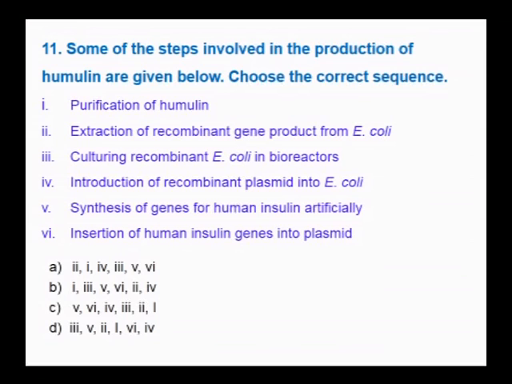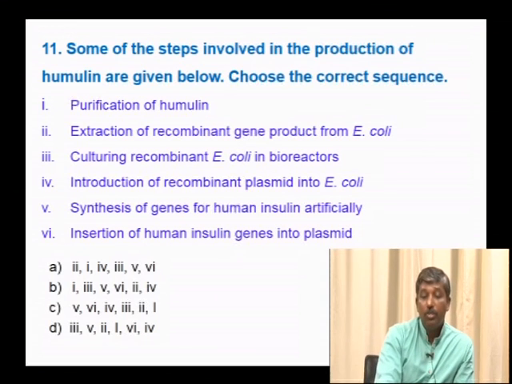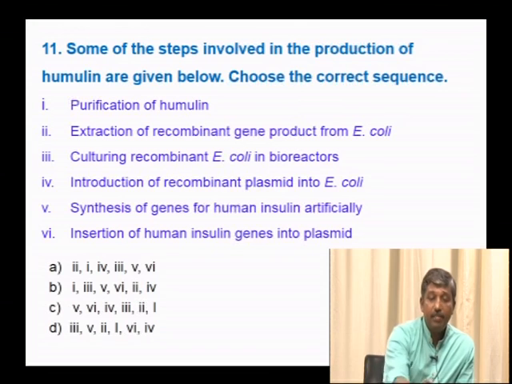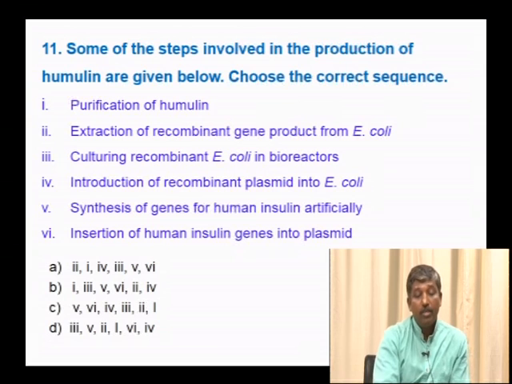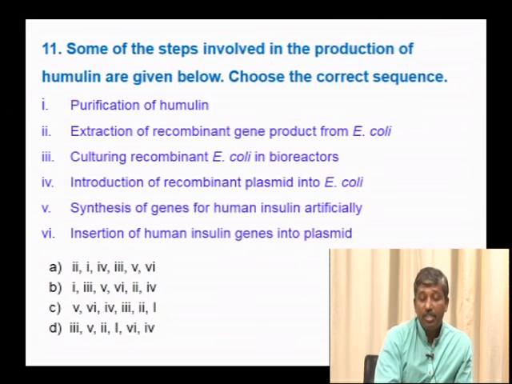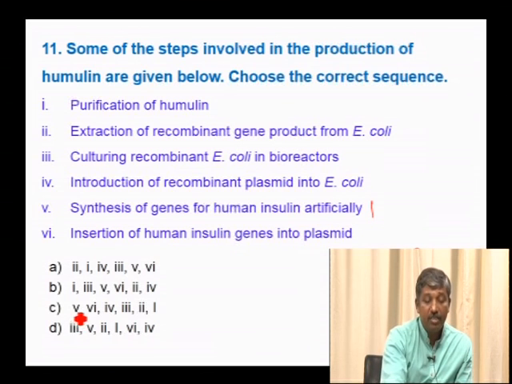Some of the steps involved in the production of humulin are given below. Choose the correct sequence. It is similar to the steps involved in recombinant DNA technology. Always first the isolation of gene of interest, or synthesis of genes for human insulin artificially, that is through reverse transcriptase, where we produce complementary DNA or gene for insulin. Hence, it is the first step. Out of these, the 5th one is the first in order. So hence C is the correct one.